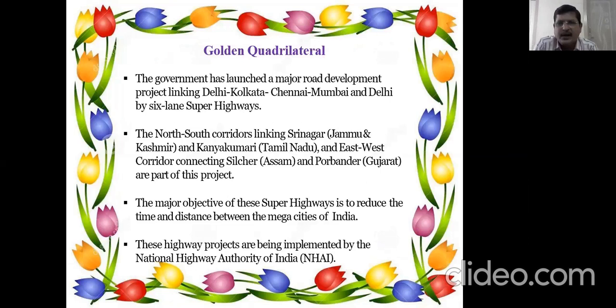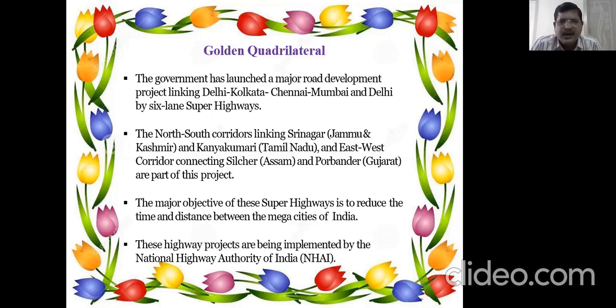The major objective of these super highways is to reduce the time and distance between the mega cities of India and even to reduce the traffic in the towns and the cities, because nowadays every town and city is given bypass roads, or highways are diverted through bypasses so that they can ease the traffic in the cities, and save time also.